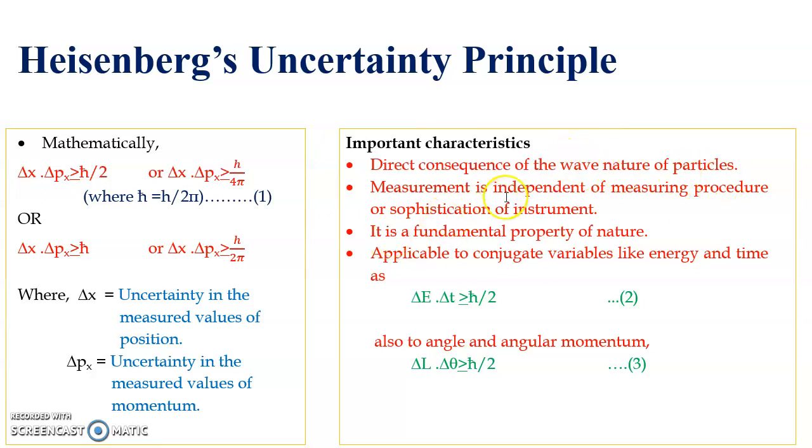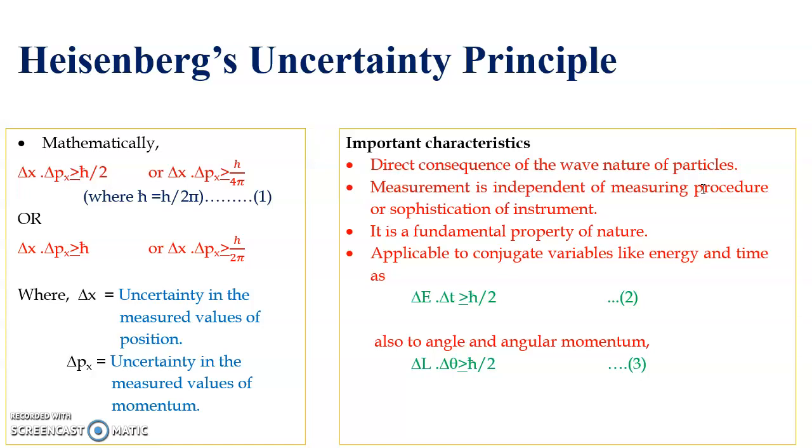The second reason can be that the measurement is independent of the procedure or sophistication of the instrument. It means you perform the experiment related to uncertainty, position and momentum, either in the daytime or at night, or you change the place. You do the experiment here in India, and then you go to Japan and other places.